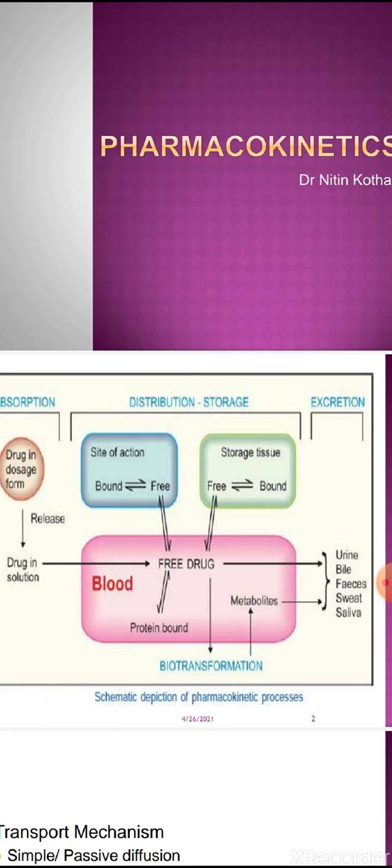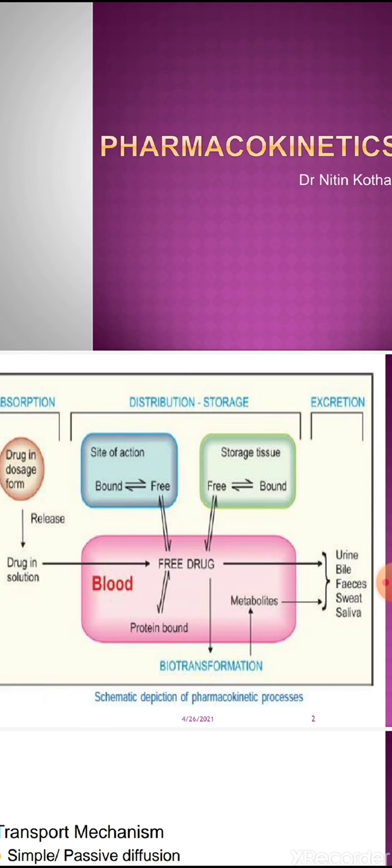As you know, kinetics means movement. These are the different movements through which the drug passes inside the body. Pharma means drug and kinetics means movement. So pharmacokinetics involves the different steps of movement of the drug inside the body.